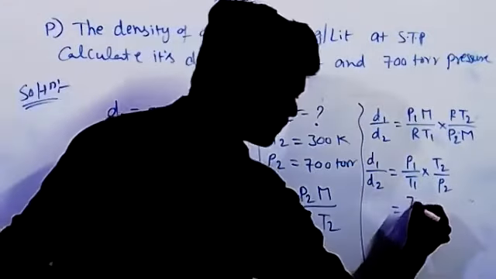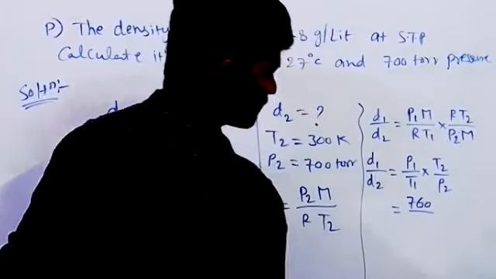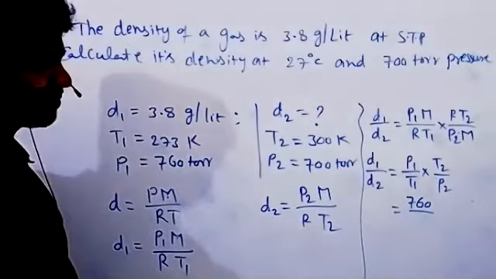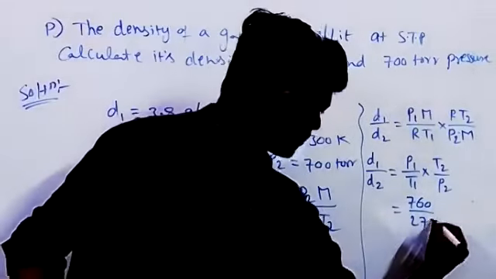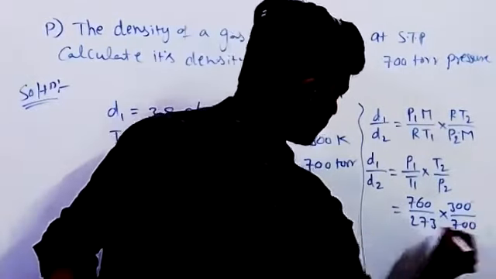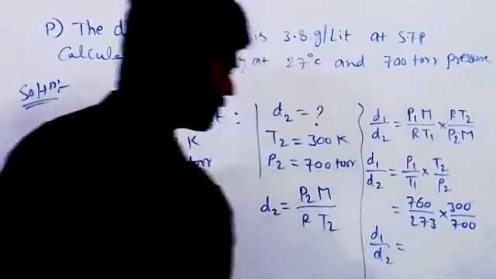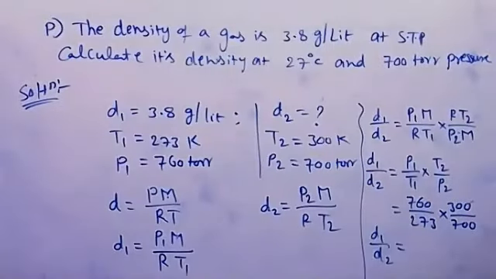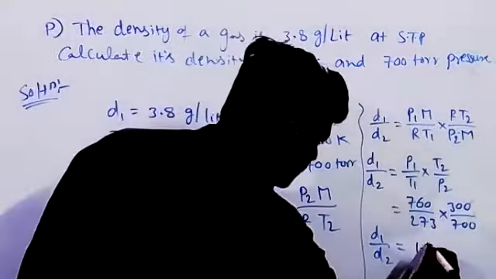P1 is 760, T1 is 273 Kelvin, T2 is 300 Kelvin, divided by P2, 700. D1 by D2 gives 1.193.